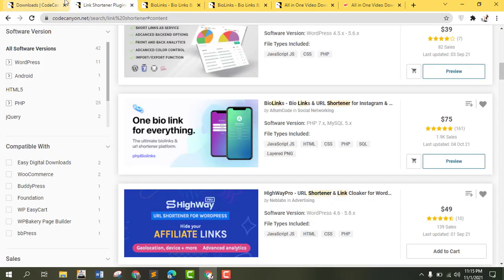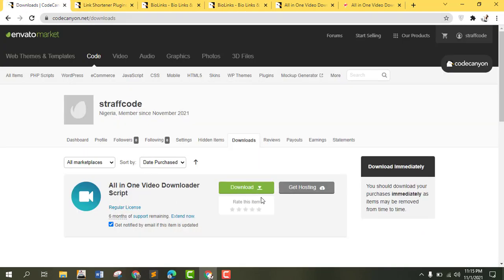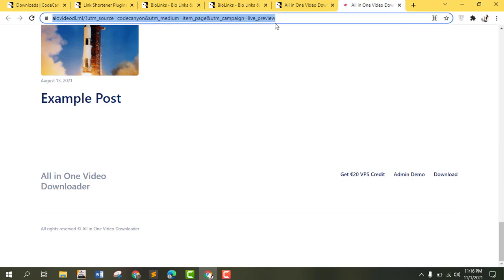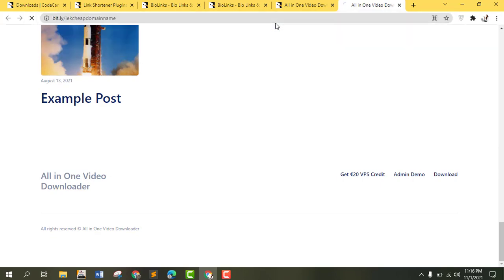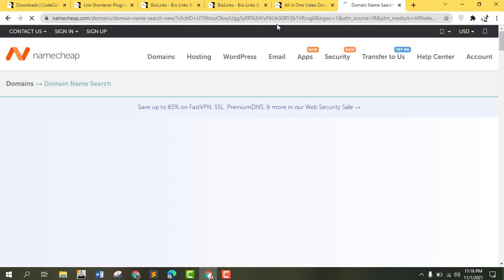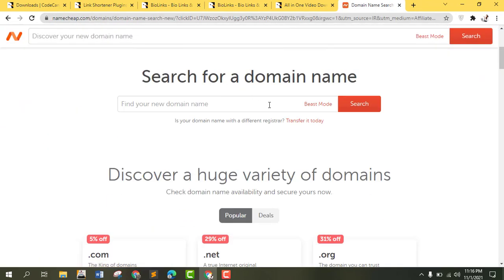So I just go for this only one, and I've already downloaded and installed the script. After downloading the file and certificate, the next thing you need is to get a domain name. So I'll just go here, paste my link that I copied, and search for a domain name.